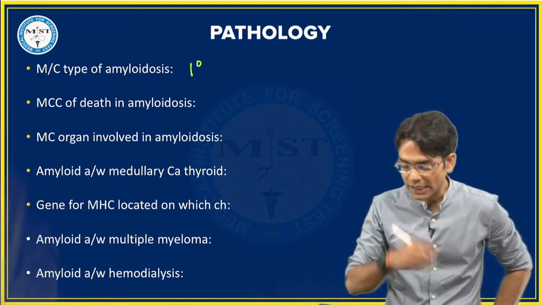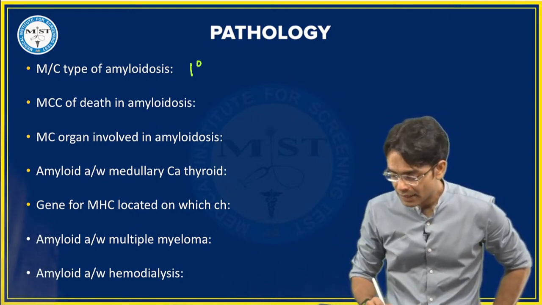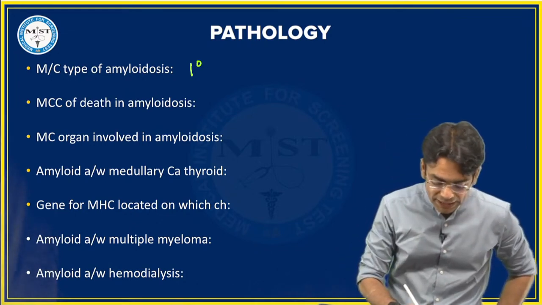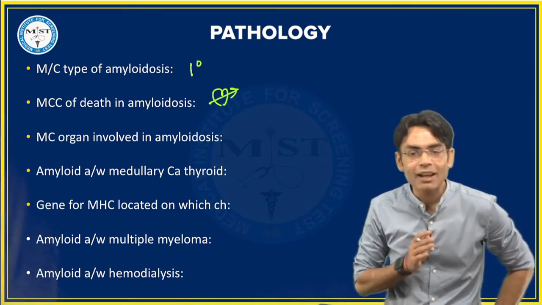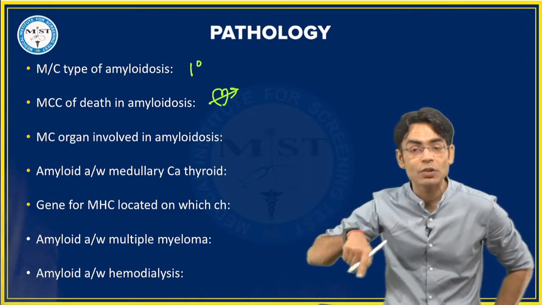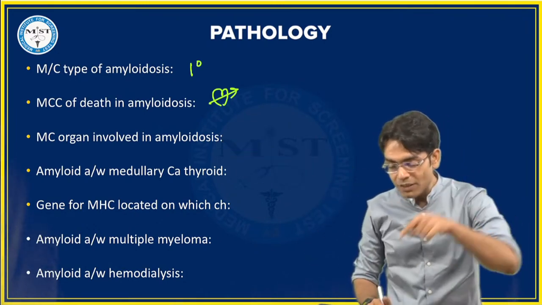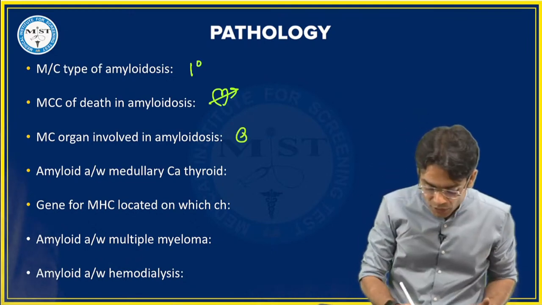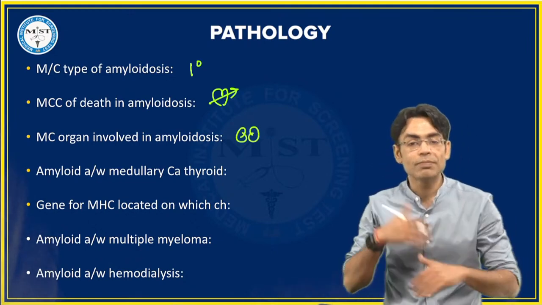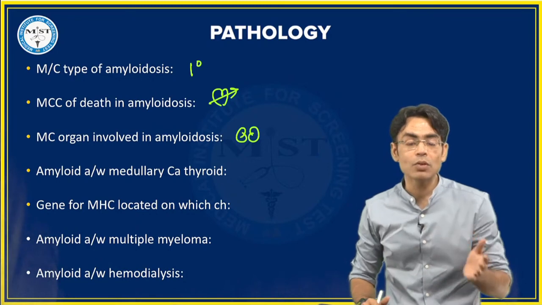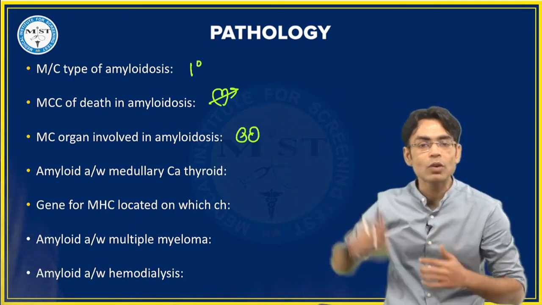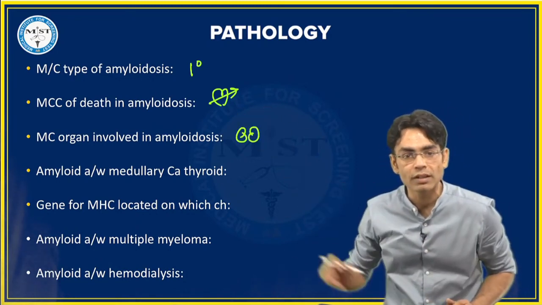Pushpak, you are right. For death it is heart failure. The arrow hit the heart, heart failure is for the death. And if somebody asks you the most common organ involved, then you are giving me the right answers now. It is going to be your kidney. So the organ which is more commonly involved in amyloidosis is kidney, but the most common cause of death in amyloidosis would be your heart failure.